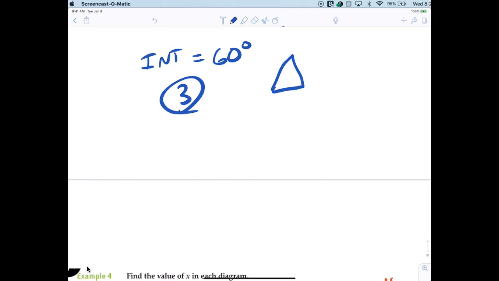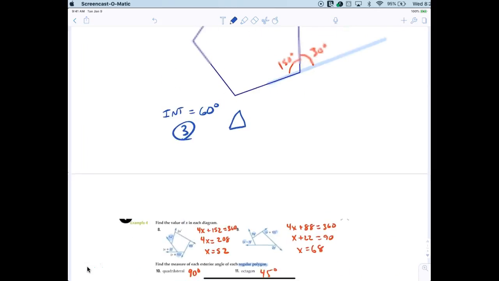It's much easier to find the exterior angle and then take the 360 and divide it by the exterior angle. So 360 divided by the exterior angle gives you the number of sides, and 360 divided by n gives you the what? Exterior angle. Anybody have any questions? Super simple, super easy. No other questions on this section.